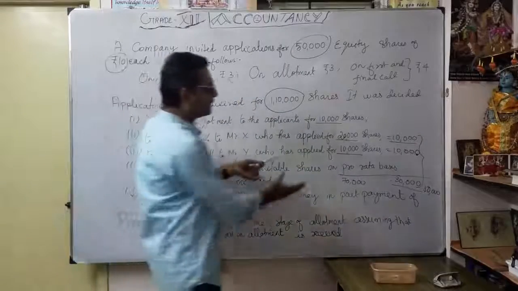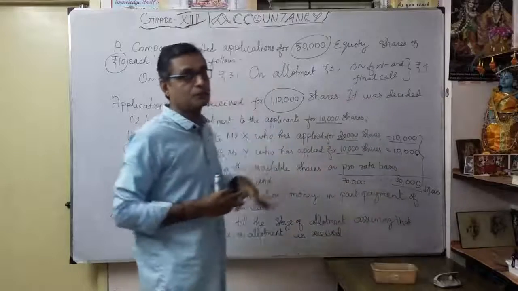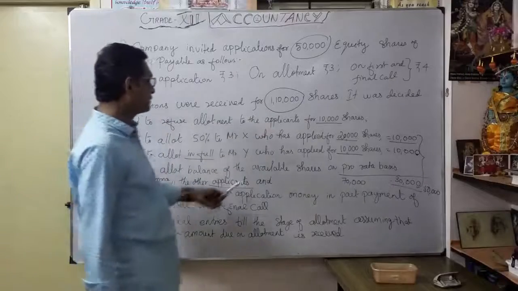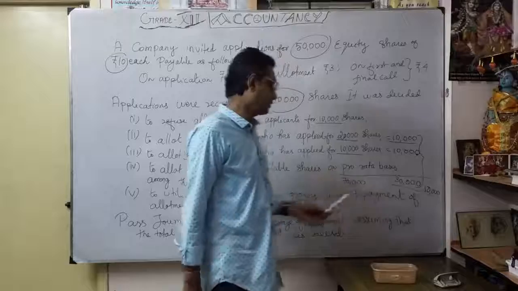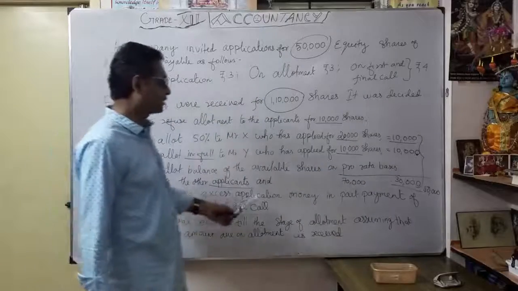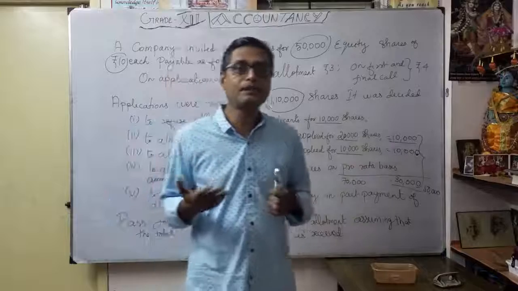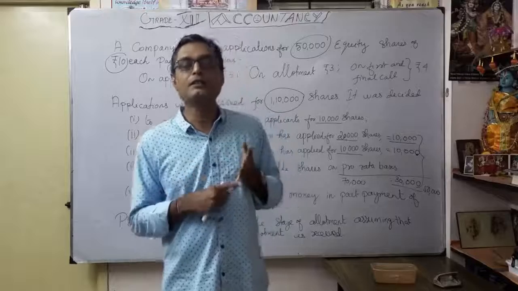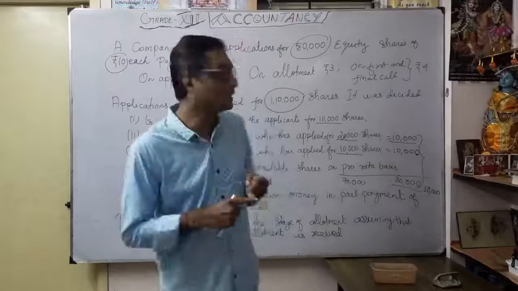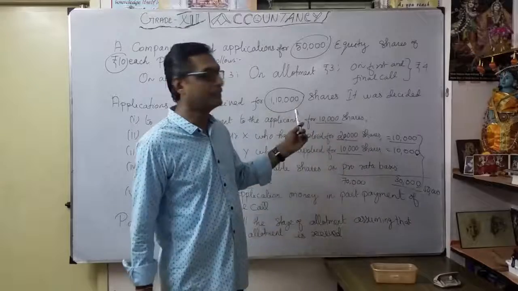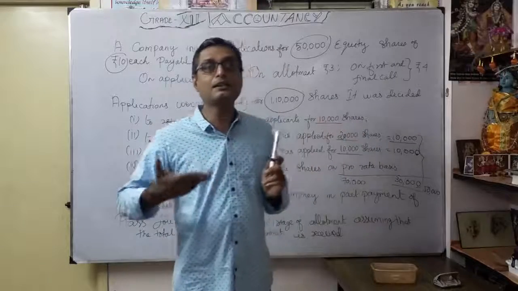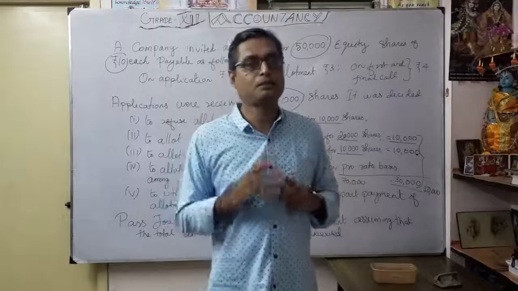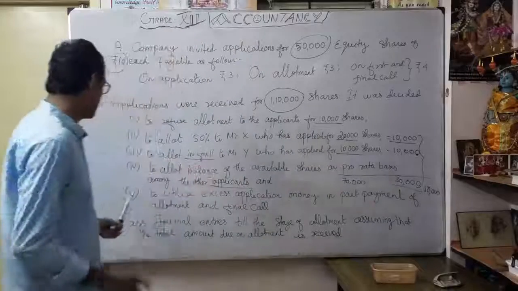Here, indirectly they have given the pro rata basis information about the application of shares and how much we are going to allot. Then finally, to utilize excess application money in part payment of allotment and final call. Whatever the excess application money is, after the amount is transferred to the share capital account, how are we going to calculate the balance money to be considered for share allotment? The money to be paid back to the bank will come separately. So how are we going to adjust the available excess application money? For that, you want to prepare the statement. The statement is very, very important. So what is the question here?